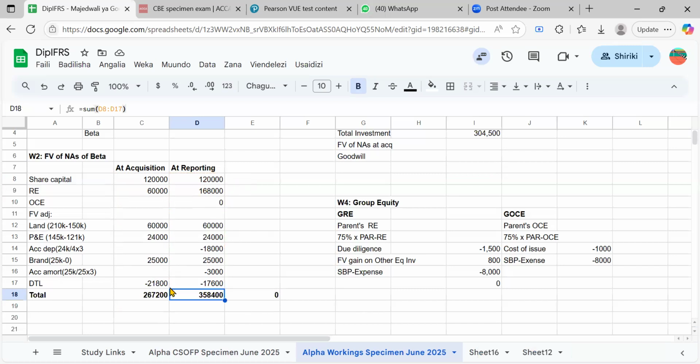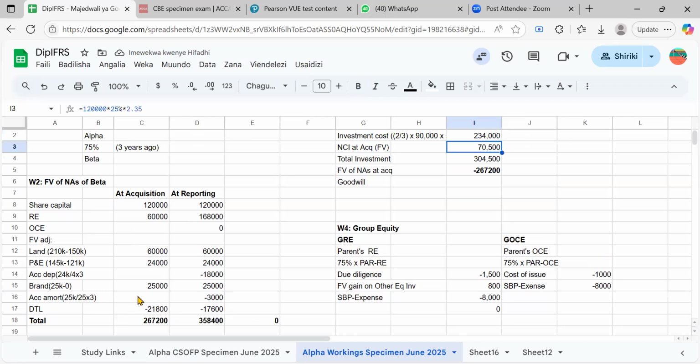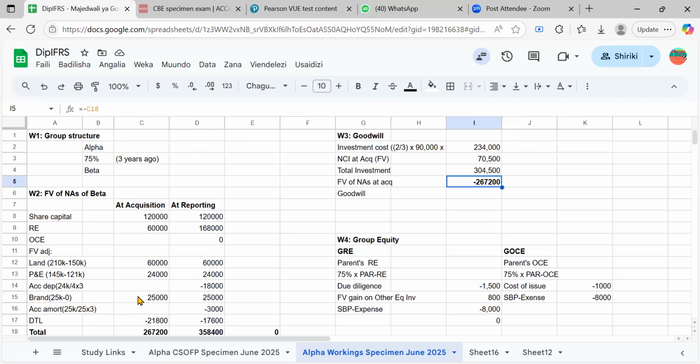So I actually know my net fair value of net assets at acquisition is how much? 358, no, that is at reporting. We need it at acquisition. Yes, 267,200. Okay, so we have it there. After having it there, I think now it will also be easy. We can get our goodwill. And remember, this goodwill is always goodwill at what? At acquisition.